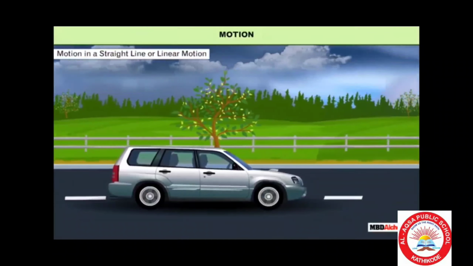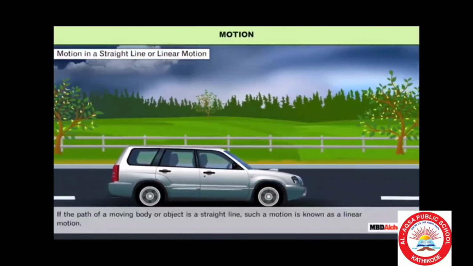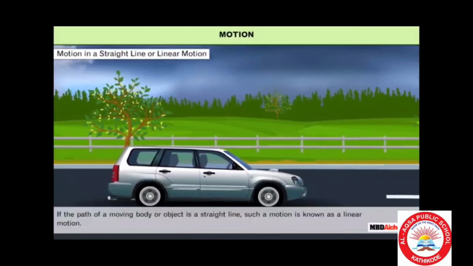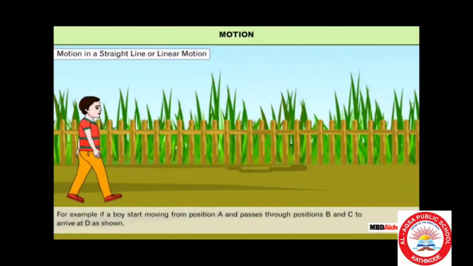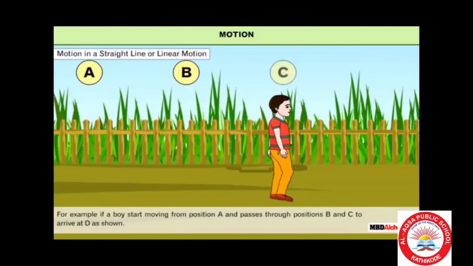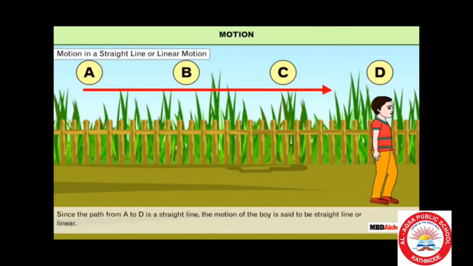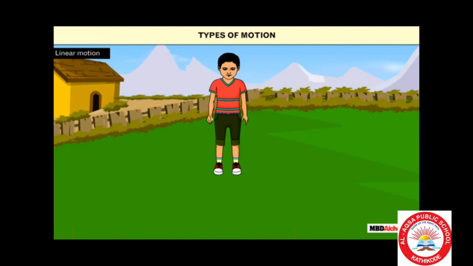Okay, first is motion in a straight line or linear motion. If the path of a moving body or object is a straight line, such a motion is called linear motion. For example, if a boy starts moving from position A and passes through positions B and C and reaches D, since the path from A to D is a straight line, the motion of the body is said to be straight line or linear.